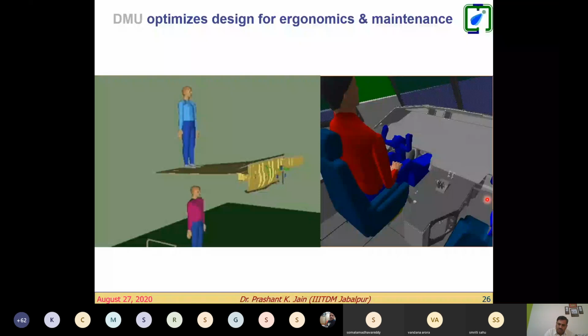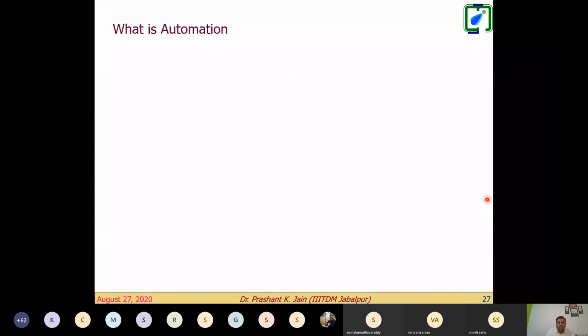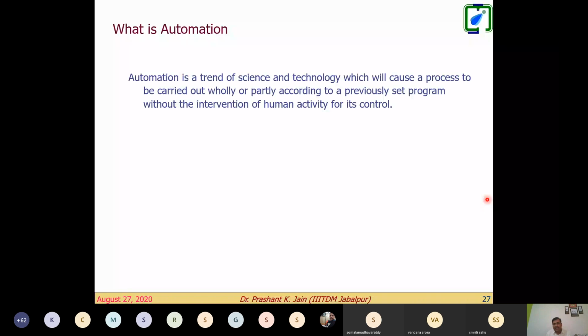So before we move to the CNC machine, let us talk about automation. What does it mean? What do we understand about automation, right? So if we go, say, for example, by the definition, we will say automation is a trend of science and technology, right? The purpose is to carry out whole or some of the operations as per predefined instructions, right? So human intervention would be as little as possible, and then activity can be controlled by sensors, actuators, or some other electronic or mechanical devices, right?